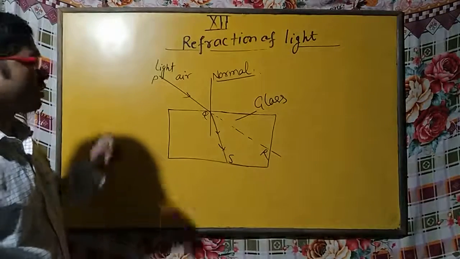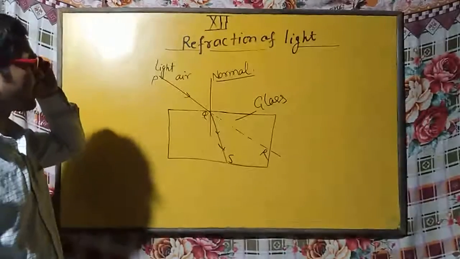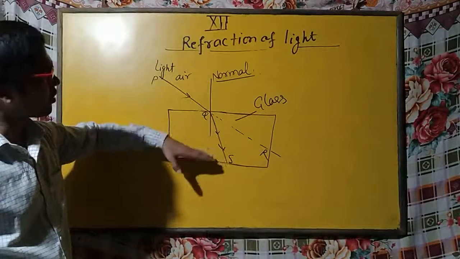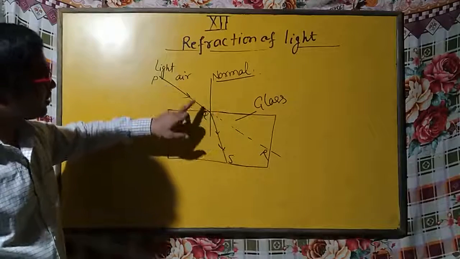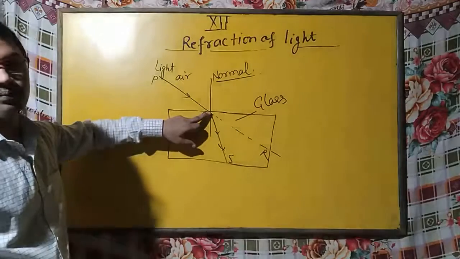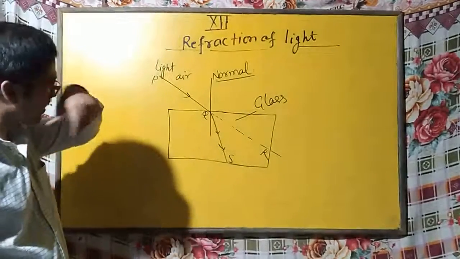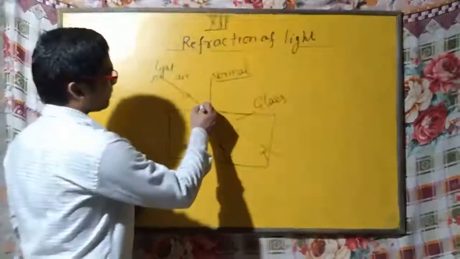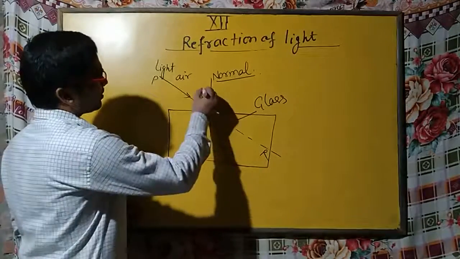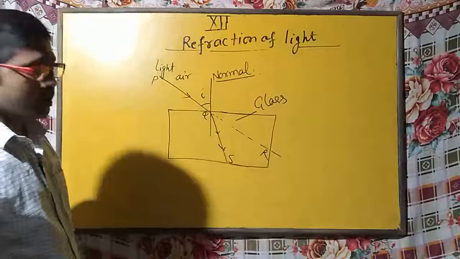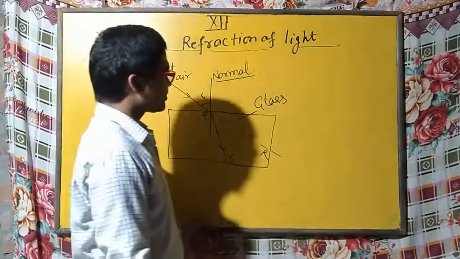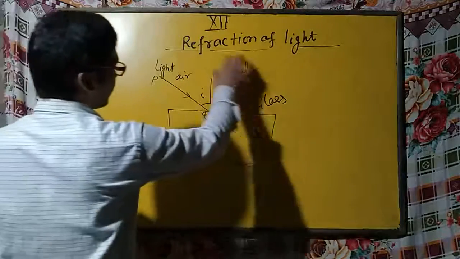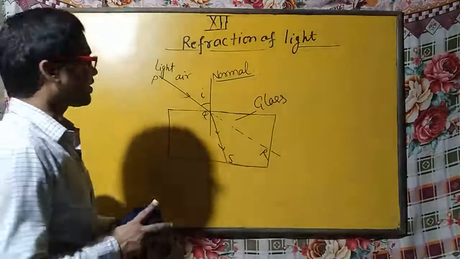But there is one very important point. Light deviates from its path when it travels from one medium to another only if it is incident on the boundary obliquely. Obliquely means it does not enter the second medium at an angle of 90 degrees. You can see here, this angle is not 90 degrees. This angle is known as the angle of incidence. Let me tell you one very interesting case. I am going to erase this one and discuss it now.